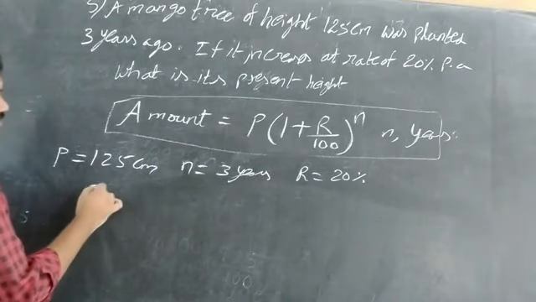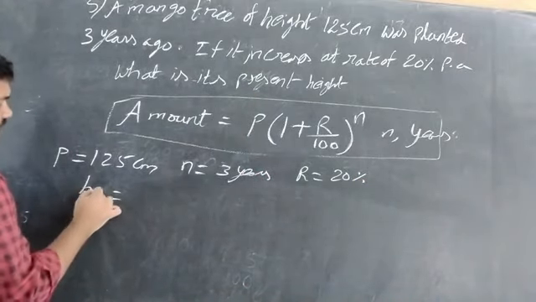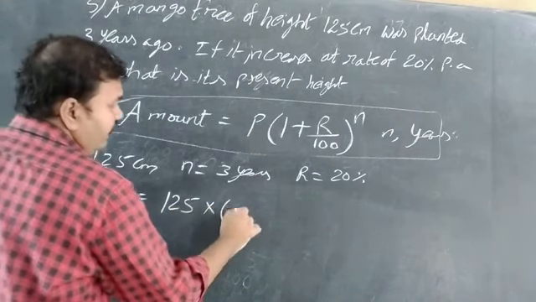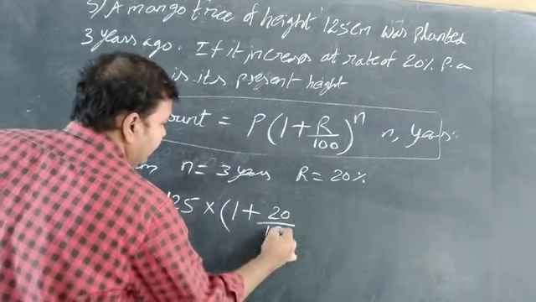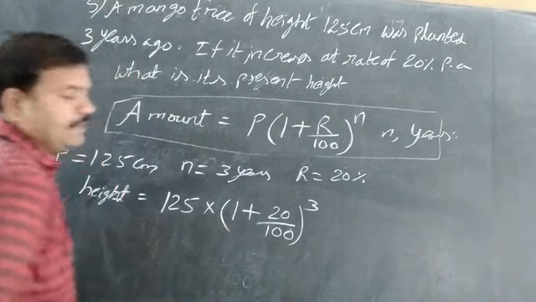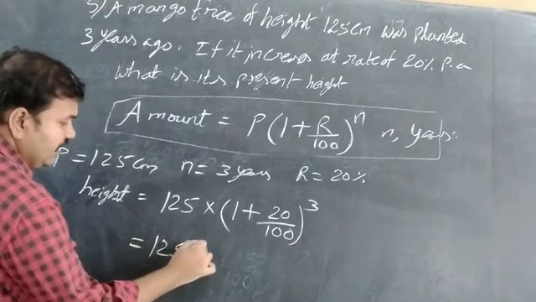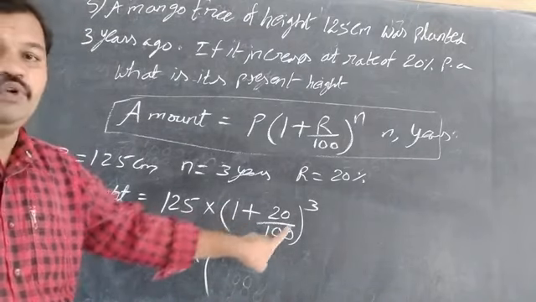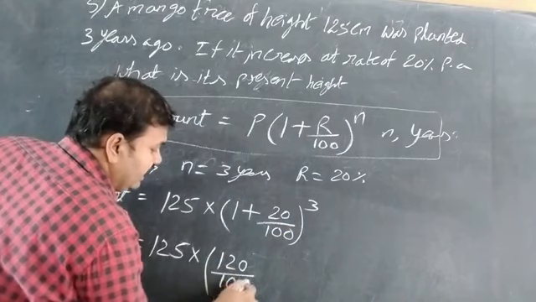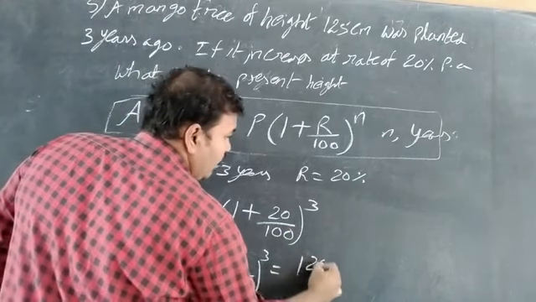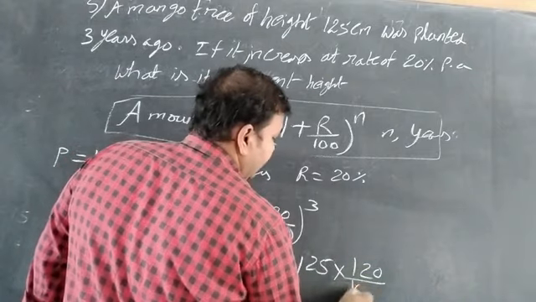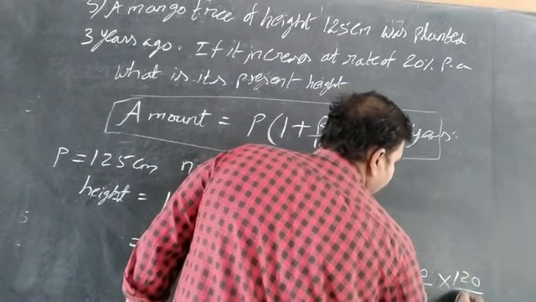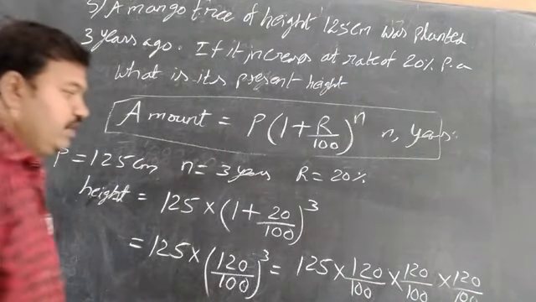Substituting the formula, A, that means here height, is equal to 125 into bracket of 1 plus 20 by 100 whole to the power of 3. Like the previous sum, the mixed fraction form: 1 into 100, 100 plus 20, 120 by 100 whole to the power of 3, which will change as 125 into 120 by 100 into 120 by 100 into 120 by 100. We have to write it 3 times.